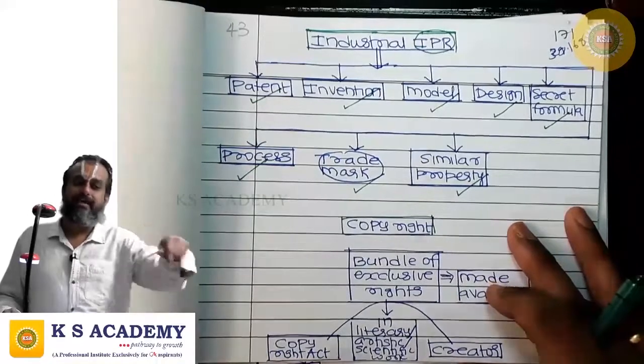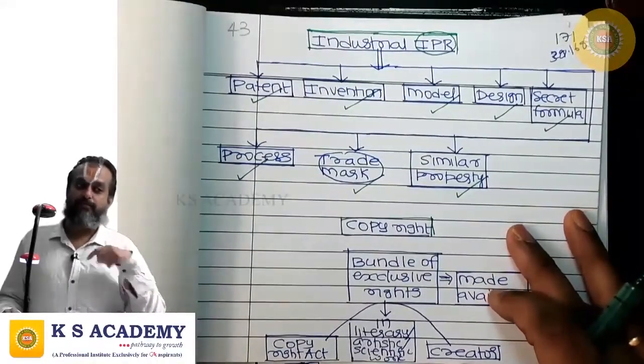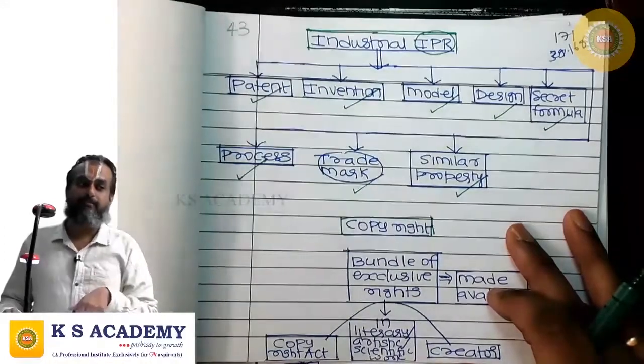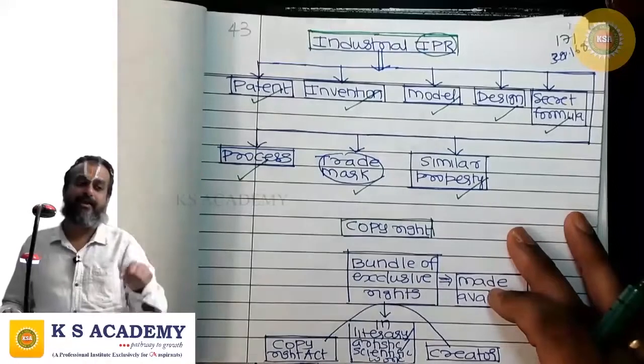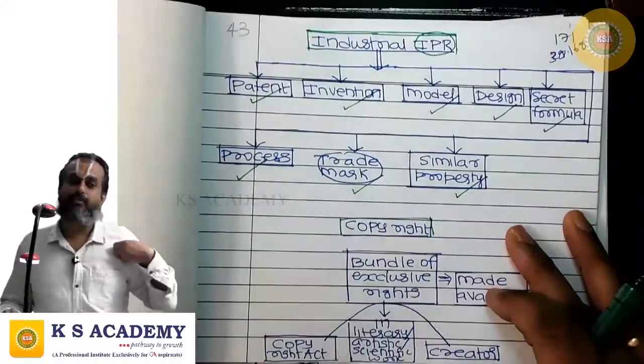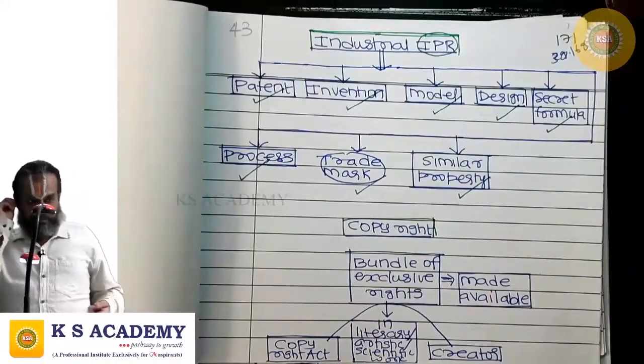That means they are exploiting my copyright. Only I have the right to publish, but I am allowing them to publish the books and make money. I am allowing my copyright to be commercially exploited by Sitaraman Co. For that, Sitaraman Co makes me some payment. That is royalty.